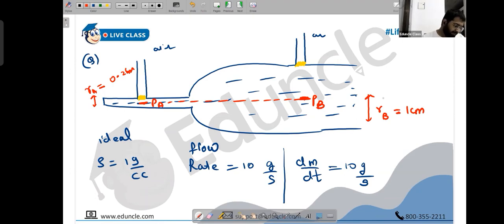And they're asking us the value of PB minus PA. I hope the question is understood first of all. Please tell me if you have any questions. See, many students will first think, sir, the answer will be 0 because PA and PB are on the same horizontal level. No, people, it will not be 0. Yes, they are on the same horizontal level, but they are not in the same tube. In the same tube, the pressure would have been the same.